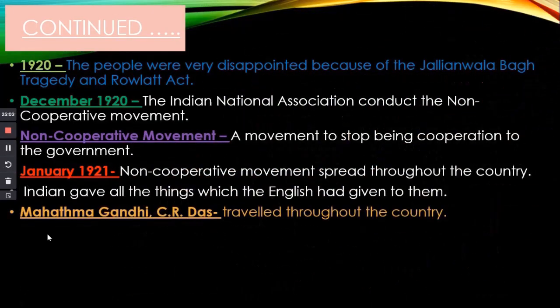So in 1920, the people were very disappointed because of the Jallianwala Bagh tragedy and the Rowlatt Act or Criminal Act, which was introduced. What is the Rowlatt Act? Putting the people in prison for 2 years.